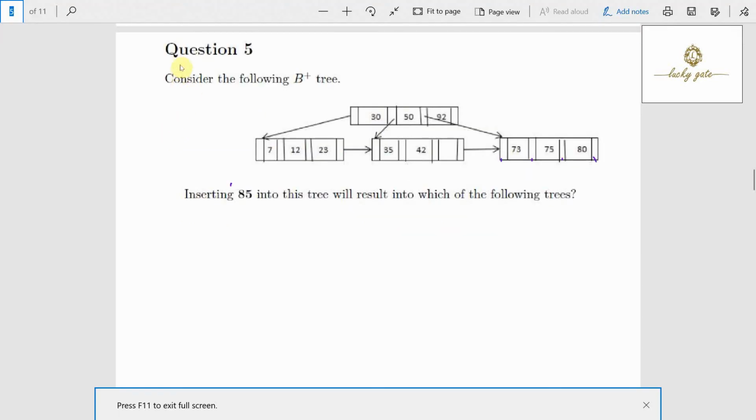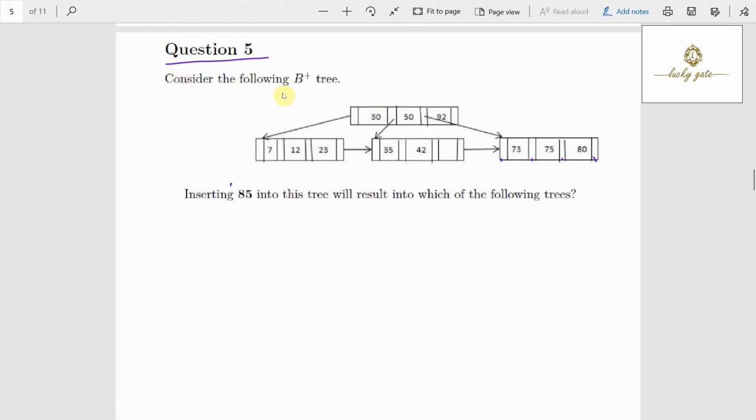Coming to question number 5. It is given, consider the following B plus tree. This is the tree given. The question is, inserting 85 into this tree will result in which of the following trees? Some options are given. Here observe what the tree given is. Look at this node. It has 1, 2, 3 key values and 1, 2, 3 pointers, meaning 3 children.